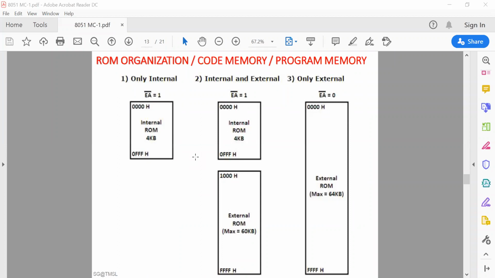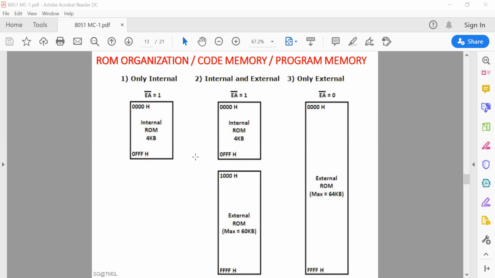How this will be operated, we will discuss. Basically, 8051 operates with 4 different memories. Which types of memory? Either internal ROM, external ROM, internal RAM, or external RAM. Is it clear?